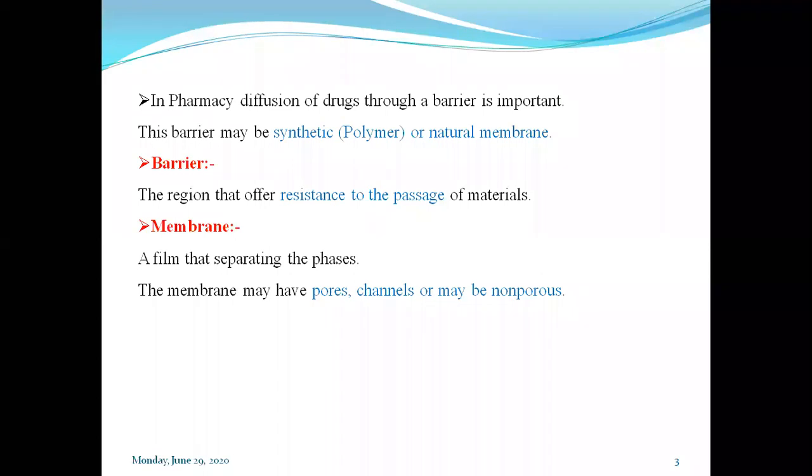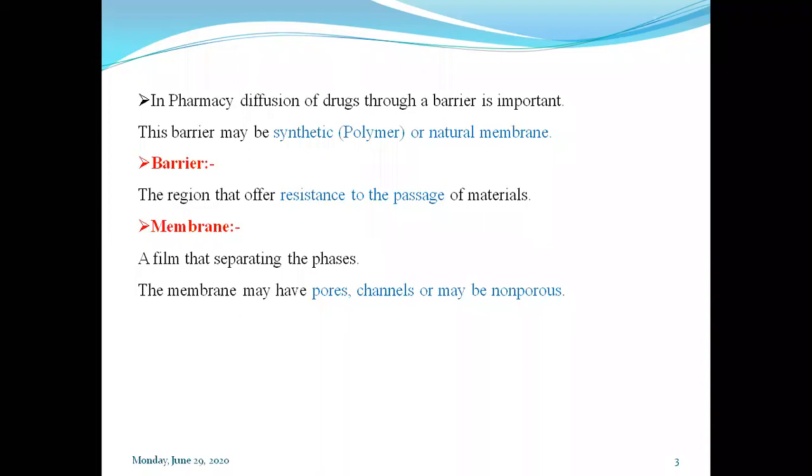As this membrane has pores and channels, the size of the membrane pore also gets affected. If the pore size is less, only small size molecules will pass through these pores. If the drug molecule size, the size of the solute molecule, is more, definitely it will not get diffused through these small size pores.